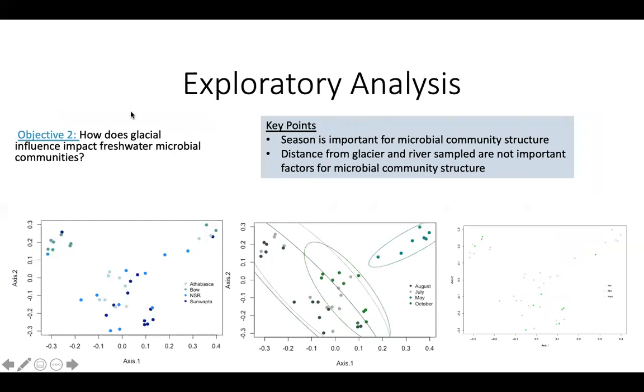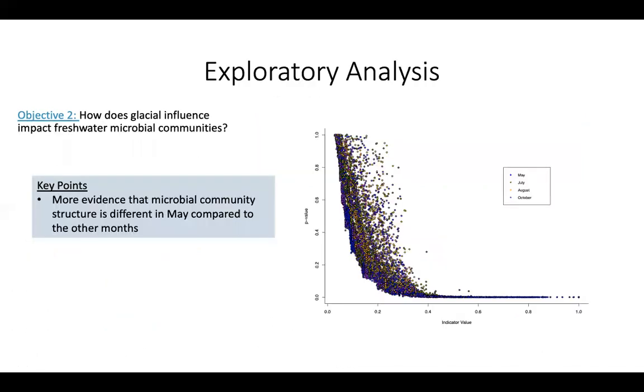Looking next at my microbial samples, I did a principal coordinate analysis of my microbial species that were present in my different samples. And I colored them by river, month, and by distance range. And my key takeaways from these analyses were that it does appear that there is a difference in season to see what microbial communities you'll get. So microbial communities that were taken in May are quite different than microbial communities found later in the season. However, there is not much separation by river or by distance range, meaning that potentially these are not important factors in structuring microbial communities.